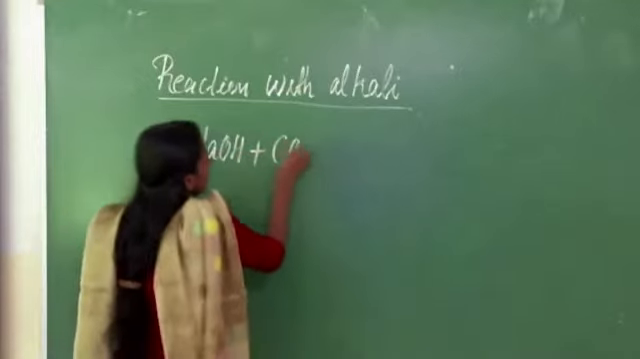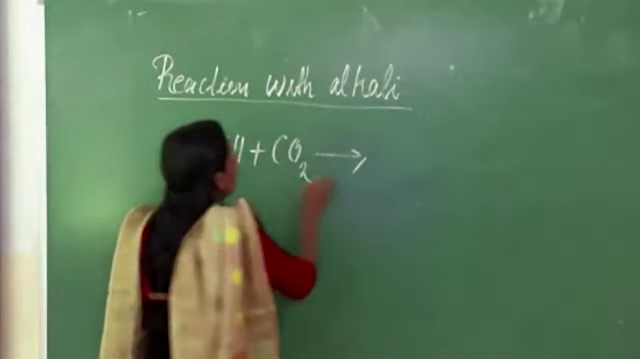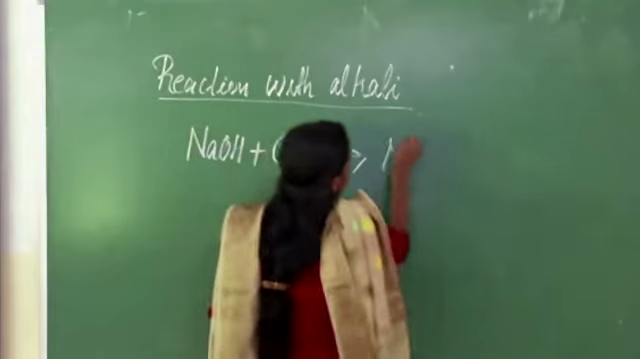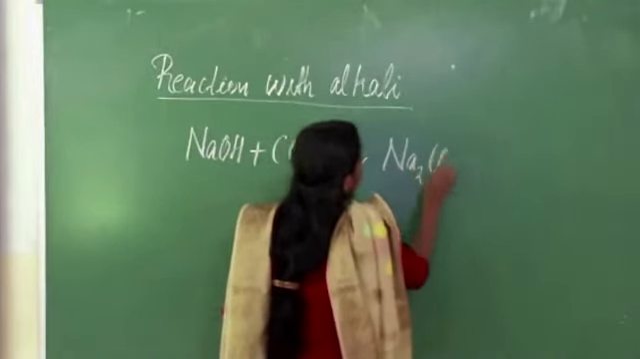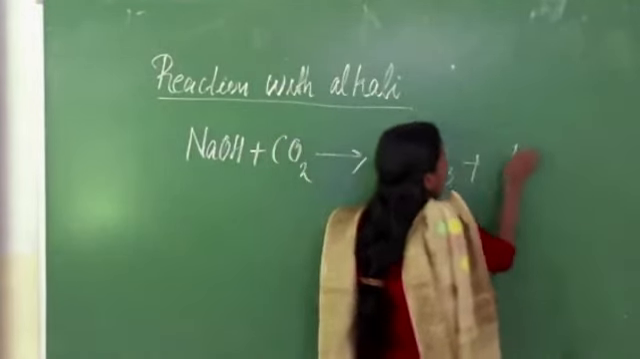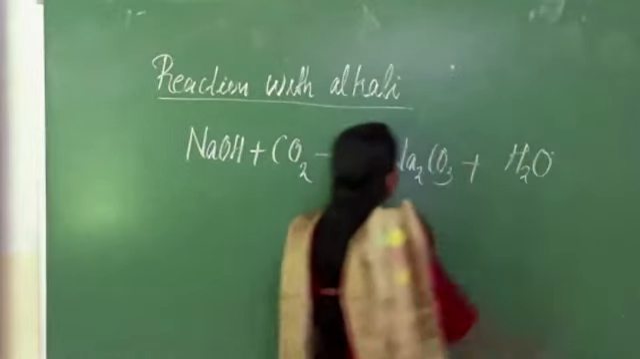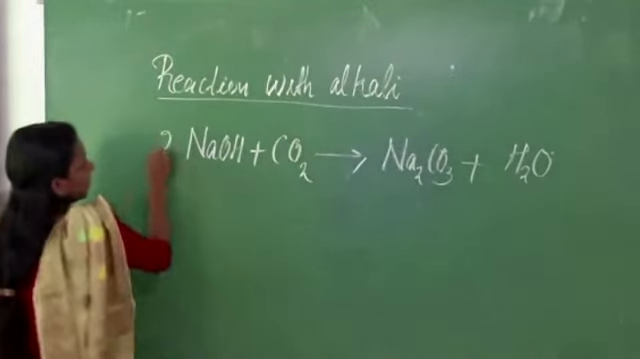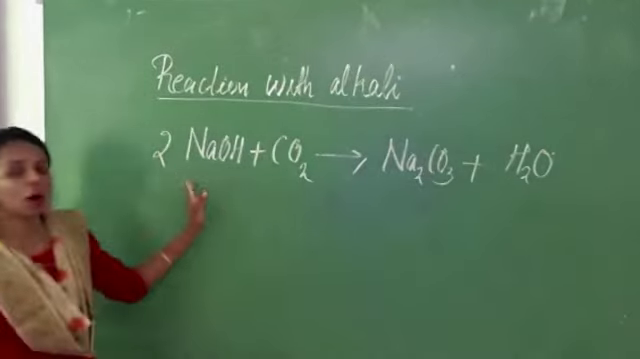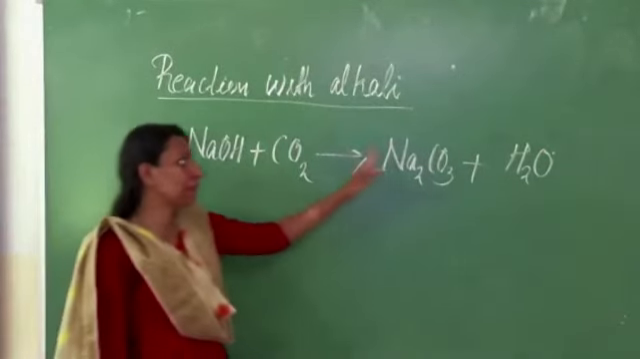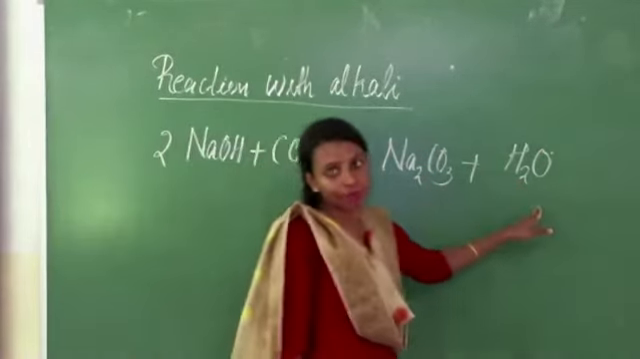Carbon dioxide gas reacts with sodium hydroxide. We will get a salt, sodium carbonate, Na2CO3, and water. Here the sodium hydroxide reacts with carbon dioxide, and we will get sodium carbonate and water.